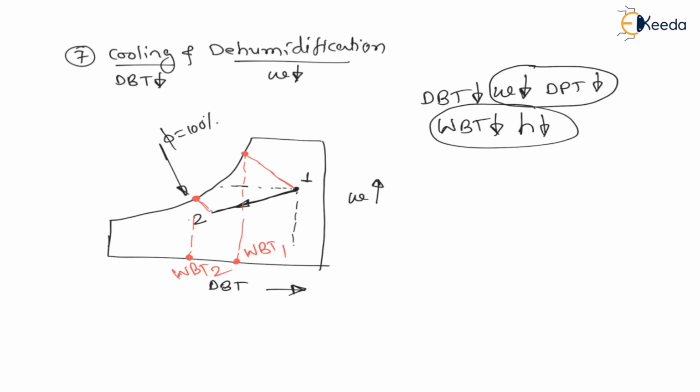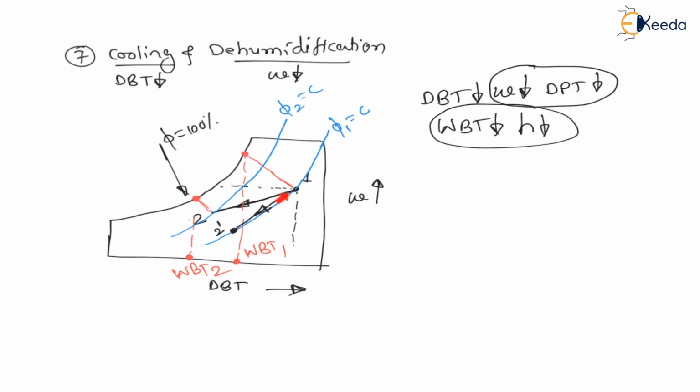Now my dear students, for 1 to 2 relative humidity, let us say this is the line. On this line phi 1 is constant, relative humidity 1 is constant, curved line. Now for point 2, the phi 2 line will be like this, phi 2 constant line. Now if I compare 1 and 2, relative humidity is increasing. Let us say the process 1 to 2 is like this. Let us say it is 2 dash, right? Again 1 to 2 dash is cooling as well as dehumidification.